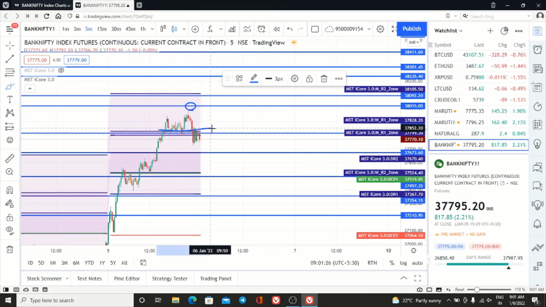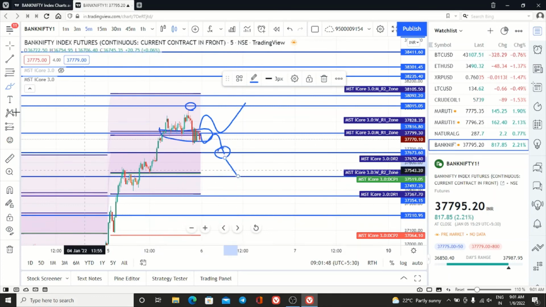If today the market opens in this range, it will go up, then come here, take the support, then go upside. Otherwise, it will come down, go up, take resistance from here, then come to this part. Once it is broken with a higher volume, then it will come down.